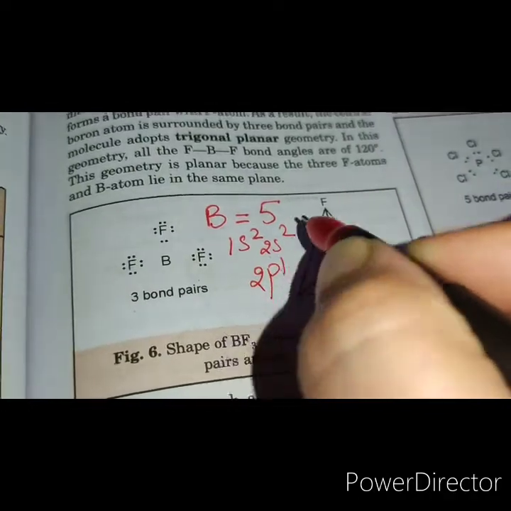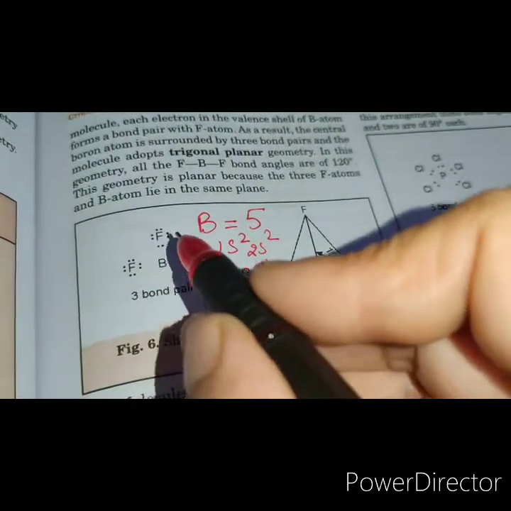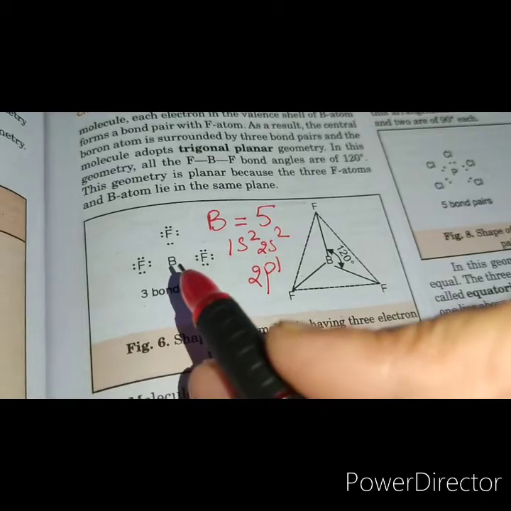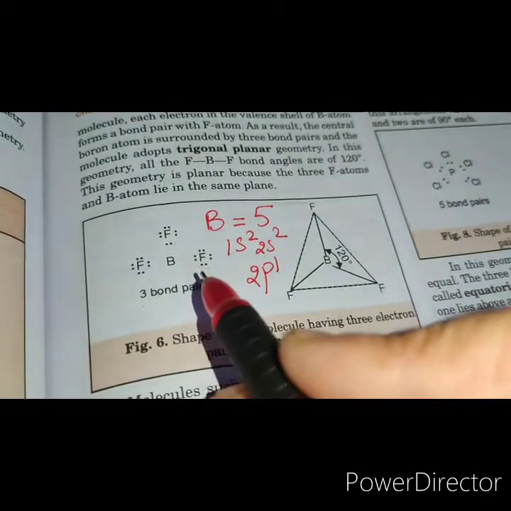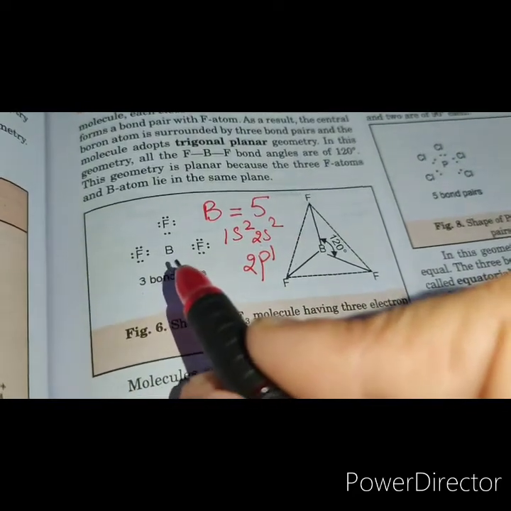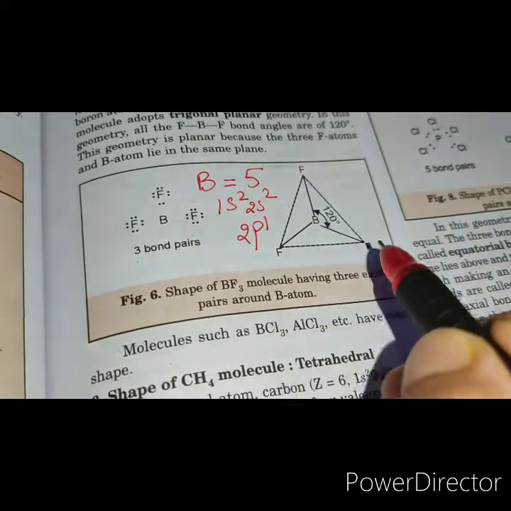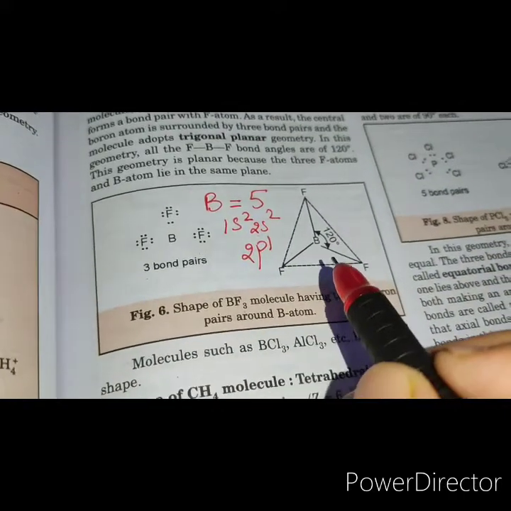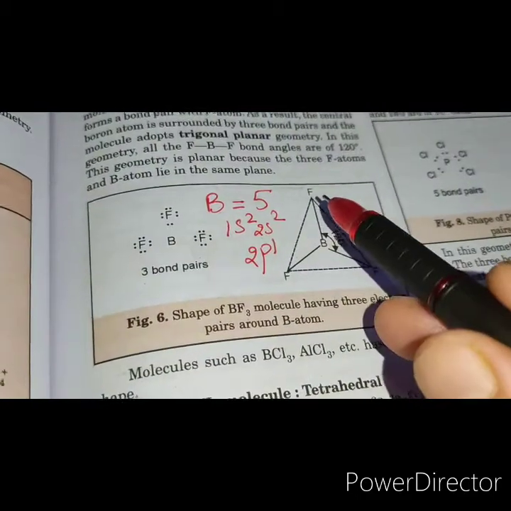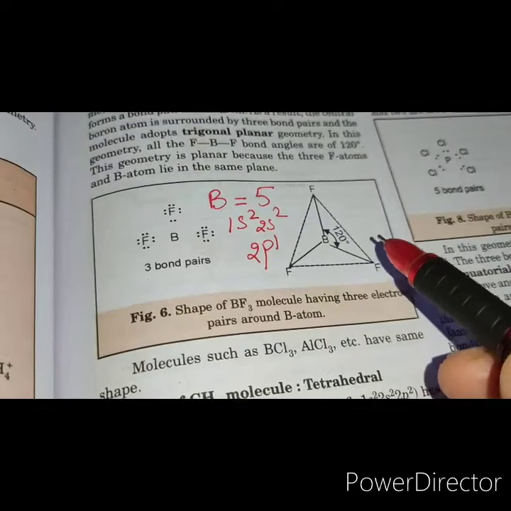There are 3 valence electrons in boron which form bonds with fluorine, giving 3 electron pairs around the central atom. They try to stay as far apart as possible, and in doing so adopt a trigonal planar geometry in which all the F-B-F bond angles are 120 degrees.